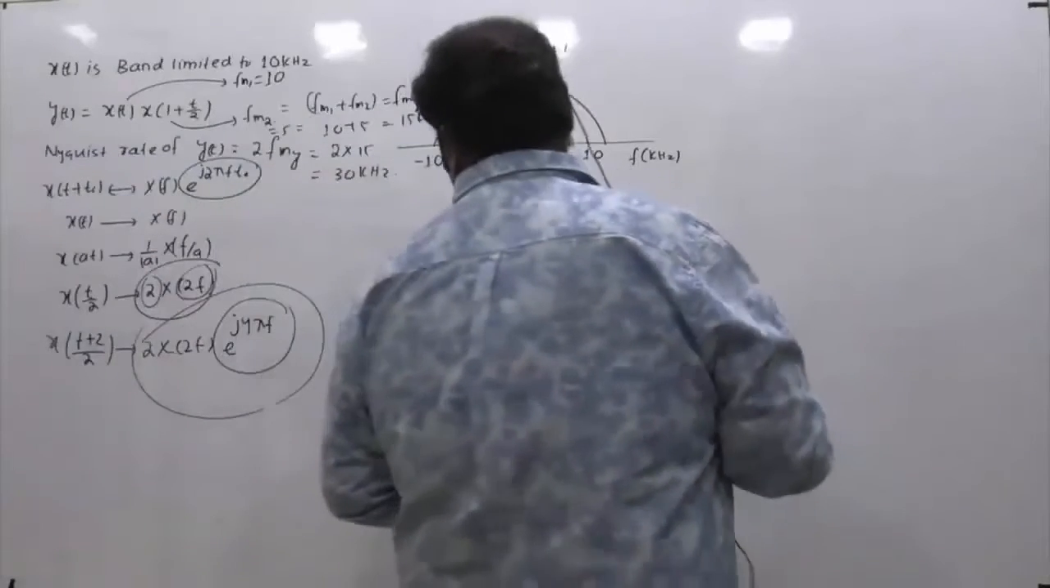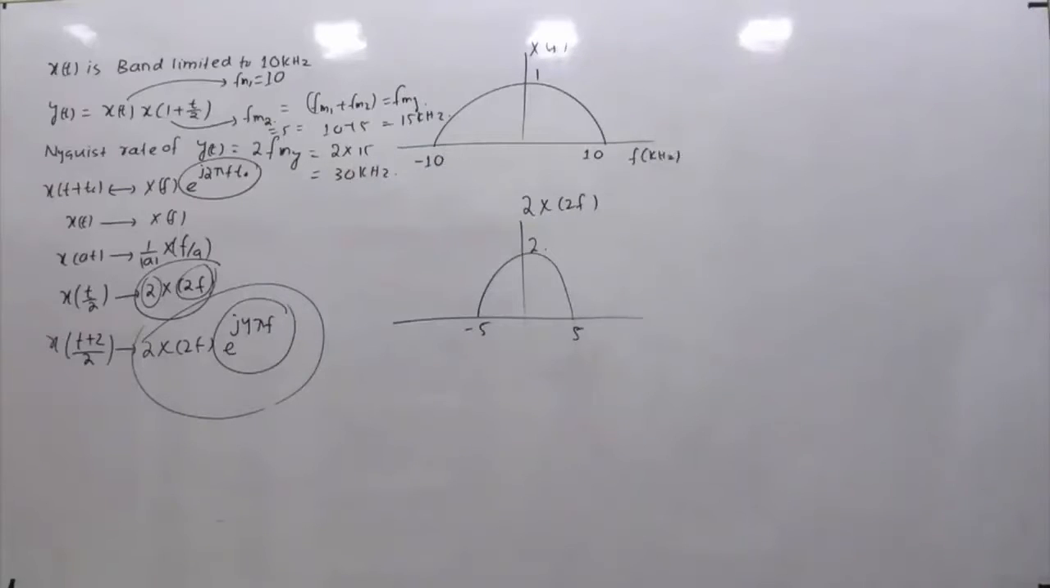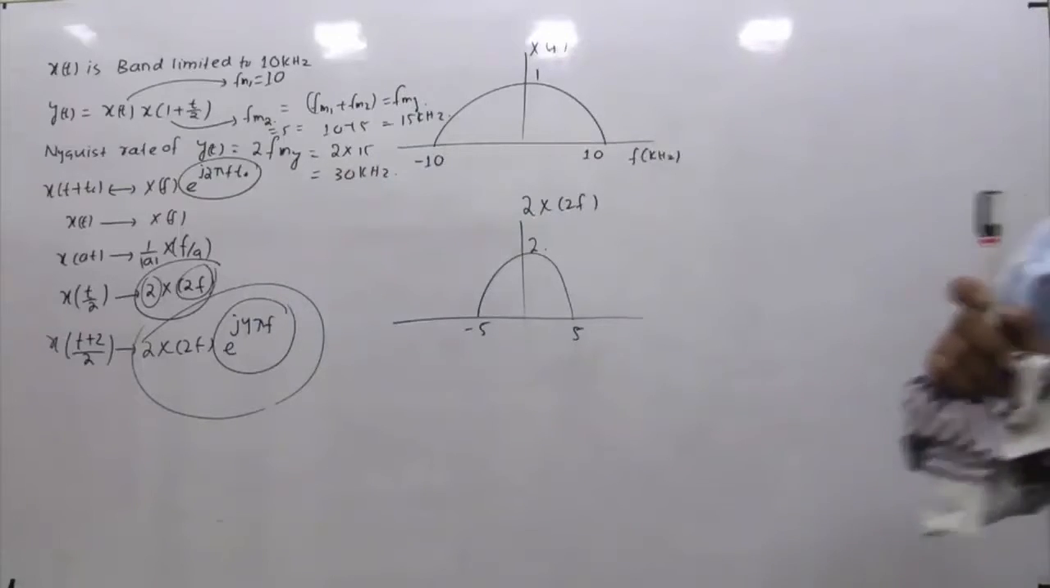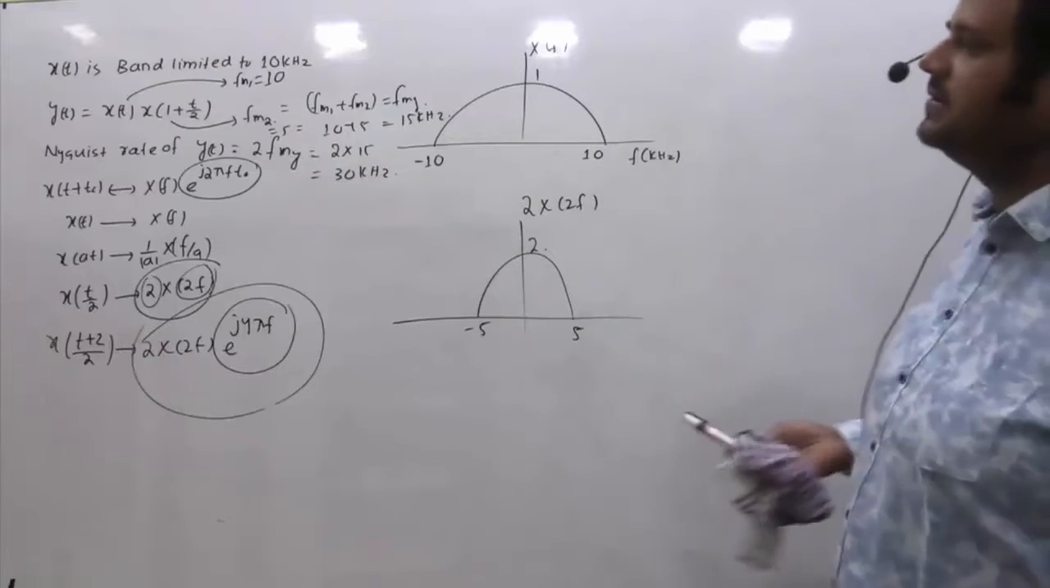So in the question we are supposed to find the Nyquist rate of y(t), and the final answer is 30 kilohertz. Because I am explaining step by step, I have taken around 5-6 minutes. But if you solve in the proper flow, this question is not more than a 30 to 40 second job. Once again I am summarizing.